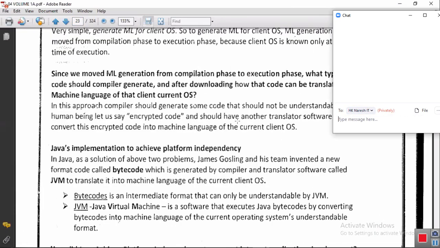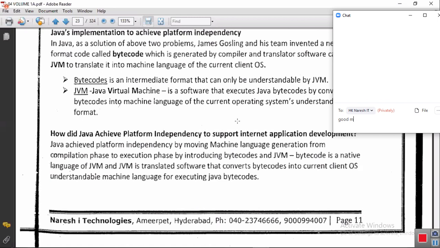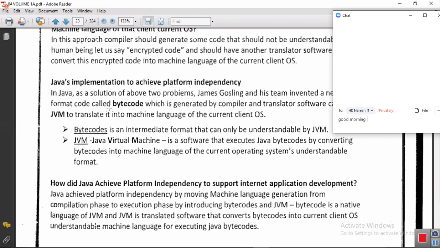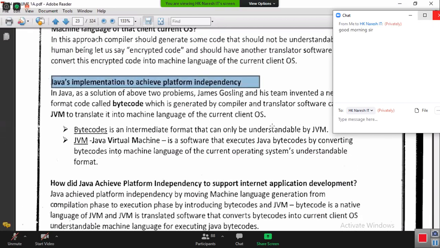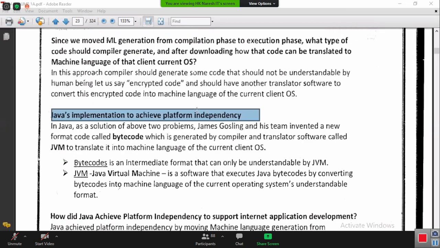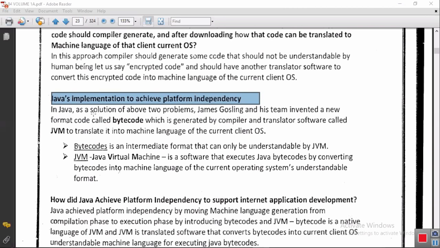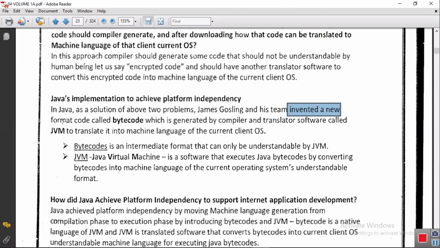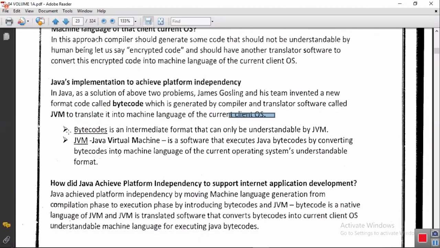So in last class, we have completed how Java achieved platform independency. Java's implementation to achieve platform independency. In Java, as a solution of about two problems, James Gosling and his team invented a new format code called bytecode, which is generated by compiler and a translate software called JVM to translate into machine language of current operating system. Bytecode is an intermediate format that can only be understandable to JVM.